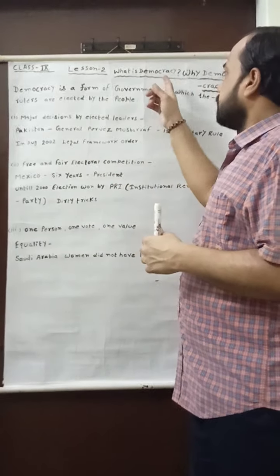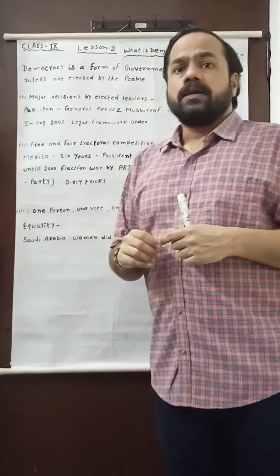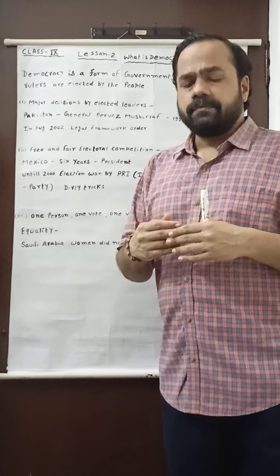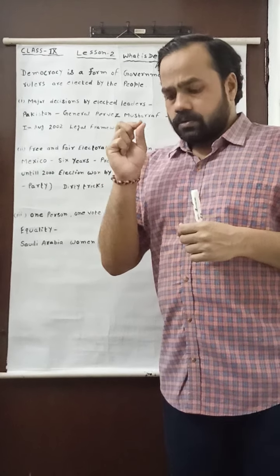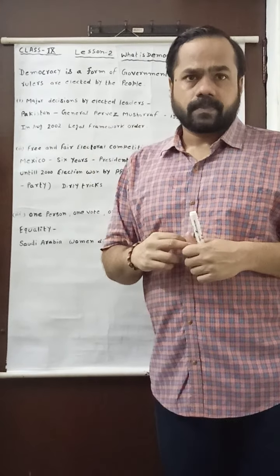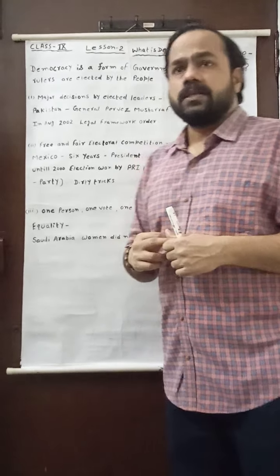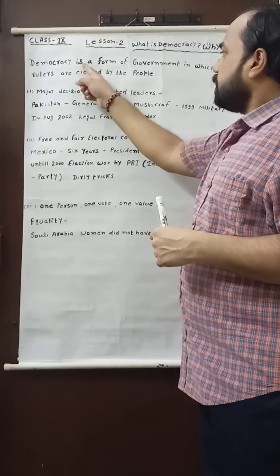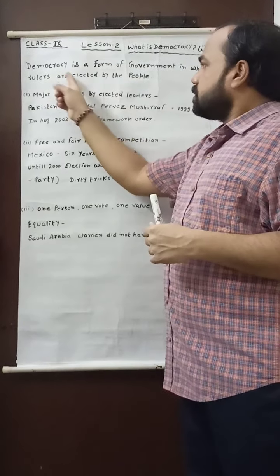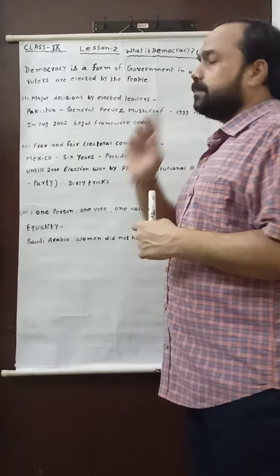chapter. What is democracy? When we start to discuss this question, we find a common definition of democracy. You may see on this whiteboard, democracy is a form of government in which the rulers are elected by the people.